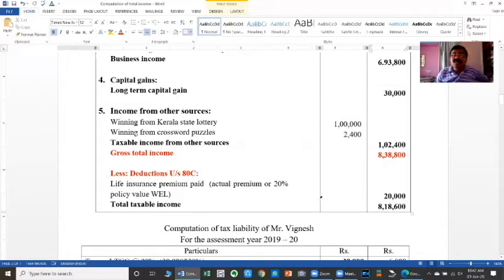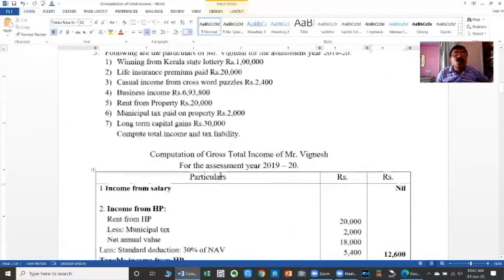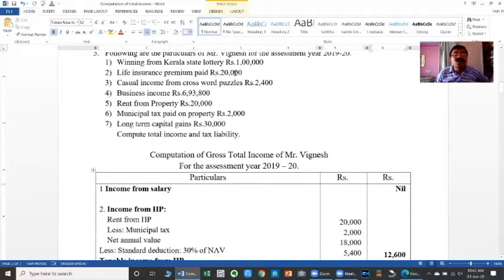To calculate the taxable income or total income from the gross total income, we have to subtract deductions under section 80C to 80U. Among the deductions from 80C to 80U, only one is given, that is life insurance premium.